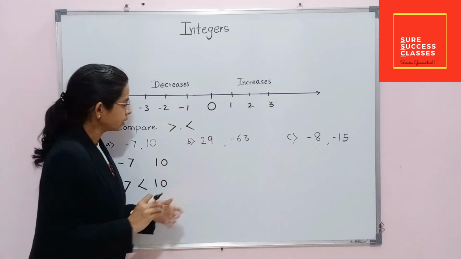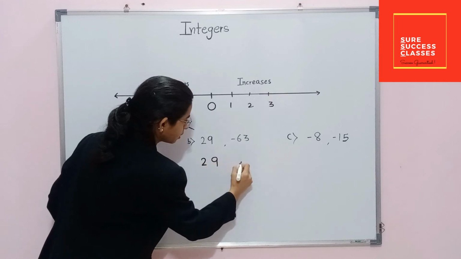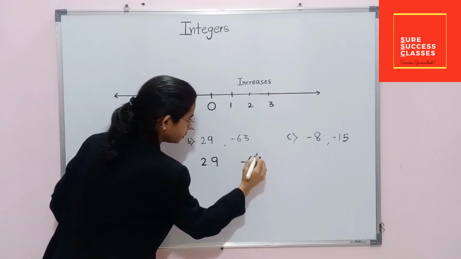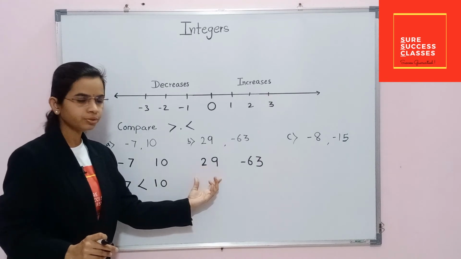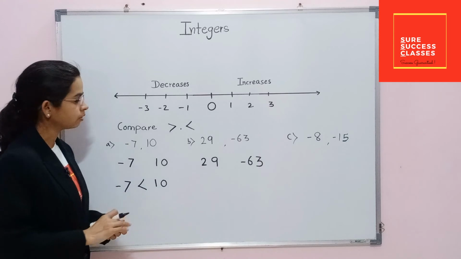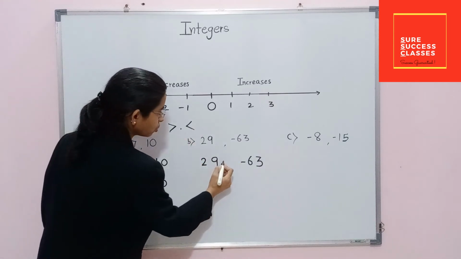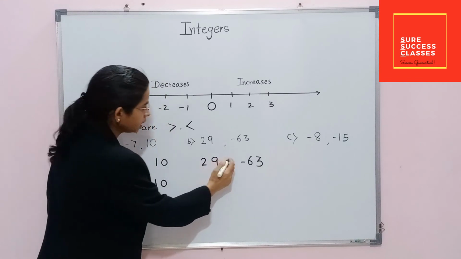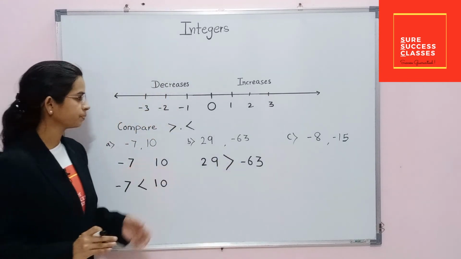We will solve this one. 29 and minus 63. In the same way, this is a positive integer, and a positive integer is always greater than a negative integer. So 29 is greater than minus 63.